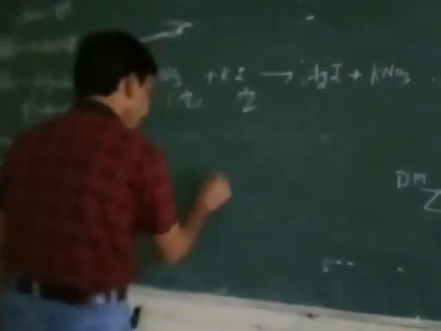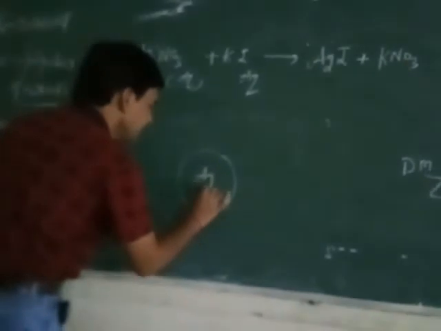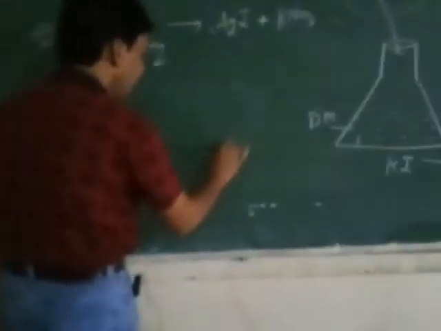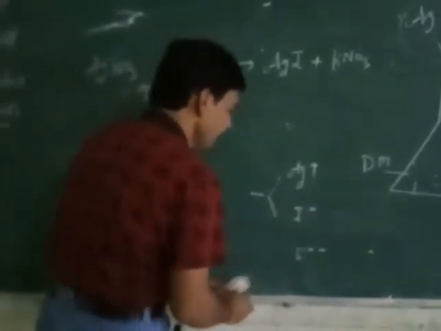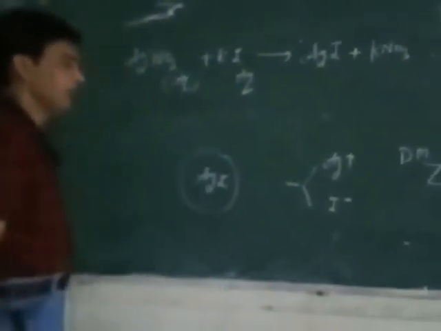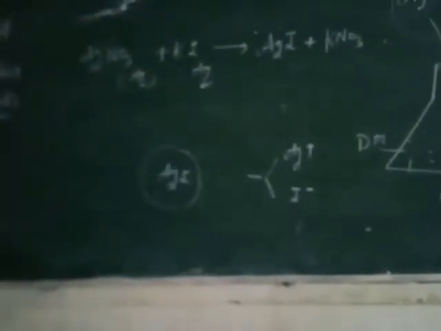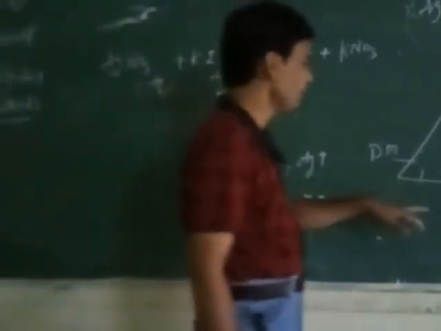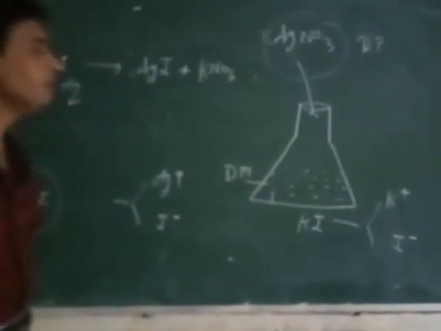The silver iodide AgI appears yellow in color. The silver iodide has two types of ions, one is silver, second is iodide ions. So which type of ions are adsorbed by the silver iodide? We take here an aqueous solution of potassium iodide, which behaves as the dispersion medium.